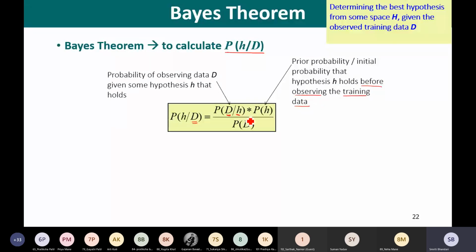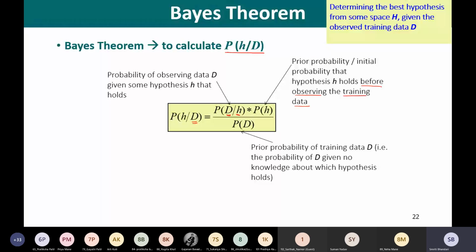So P of H, the probability of H, is the prior probability or the initial probability that hypothesis H holds before observing the training data. So it gives the probability of the hypothesis prior to observing the data. So it is a prior probability.